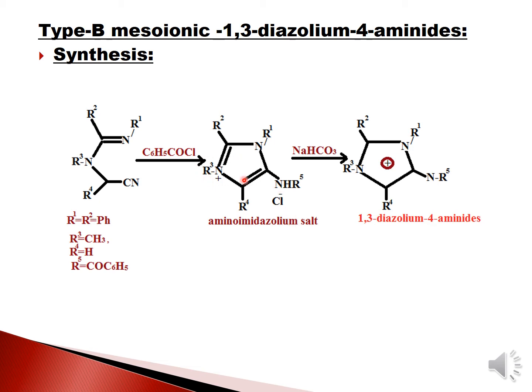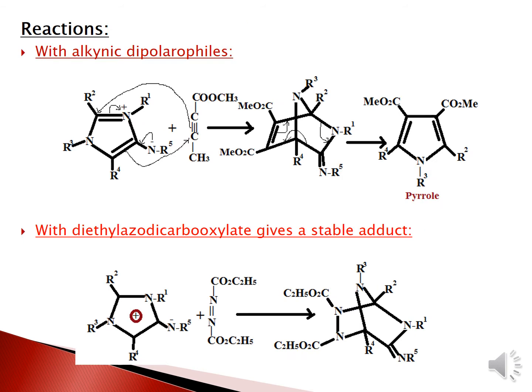Once the aminoimidazolium salt is formed, upon treatment with sodium bicarbonate, NaHCO3, the 1,3-diazolium 4-aminides is obtained. Alright, and then moving on to the next slide, that is the reaction part.